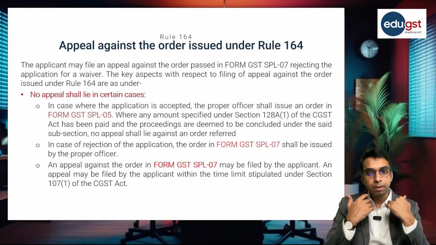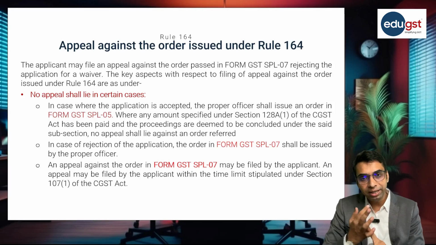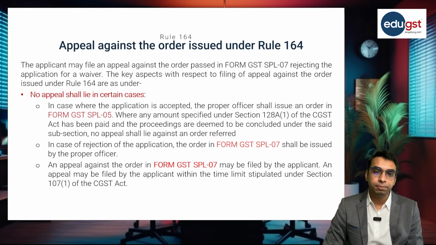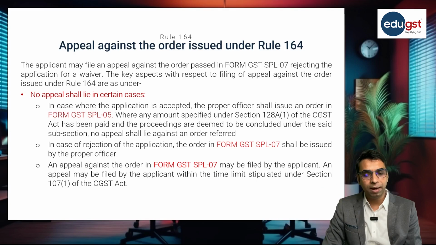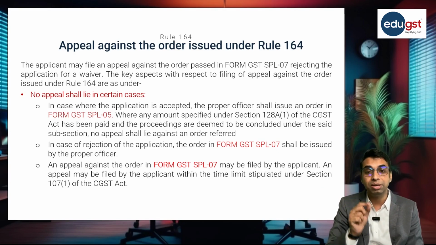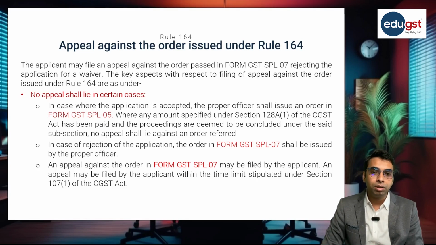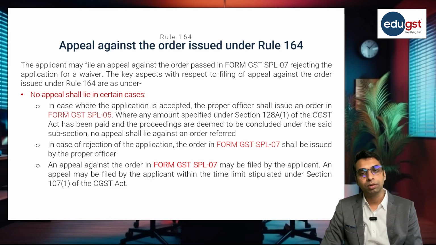Now, when the proper officer rejects the application, the applicant can go for the appellate remedy, and the same process which is applicable in case of normal appeal will be applicable in this case also. The applicant may file appeal against the order passed in SPL 07, rejecting the application for waiver. Now rule 164 provides certain process. So in that case you can go for the appeal.